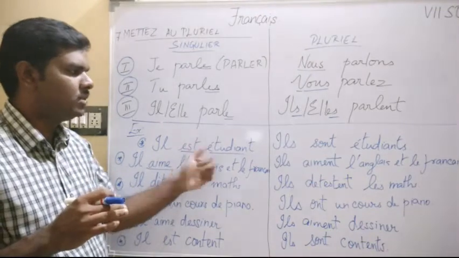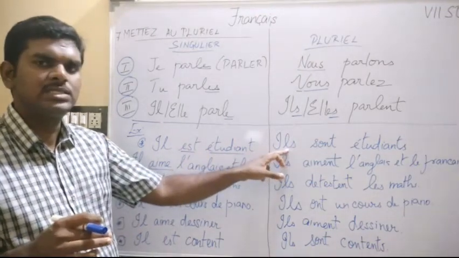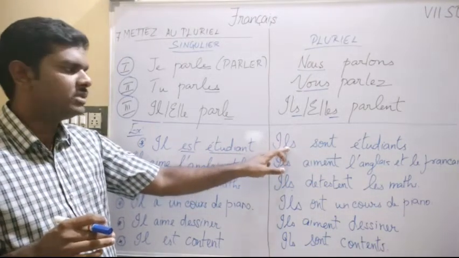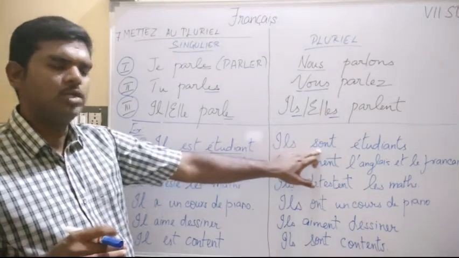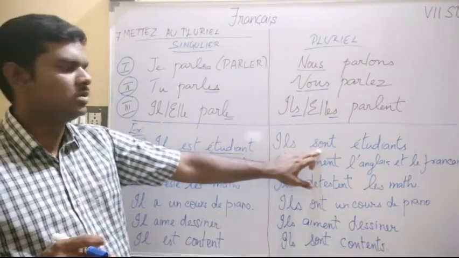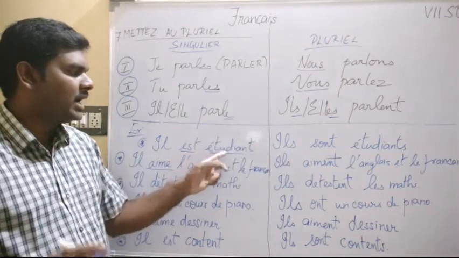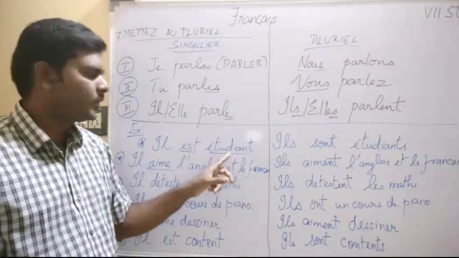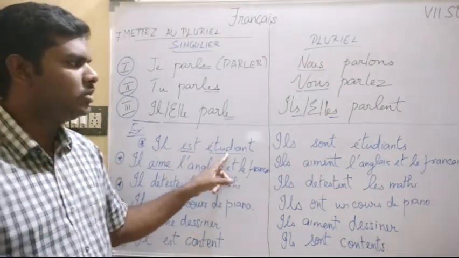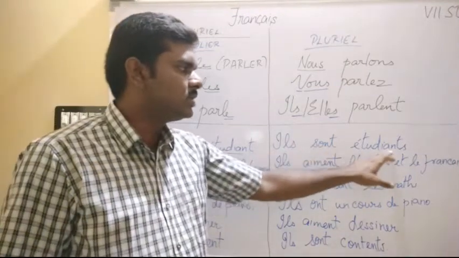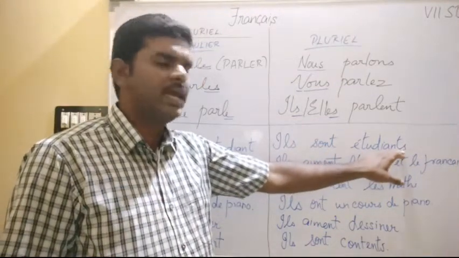So seeing the être verb, what is the conjugation of ILS in être verb? If the subject is ILS, the conjugation of être verb is sont. So 2 jobs are done. And third, we have to see the object. Object is étudiant. Étudiant, since it is plural, we are adding an S.